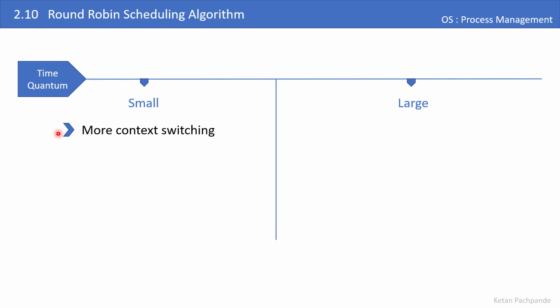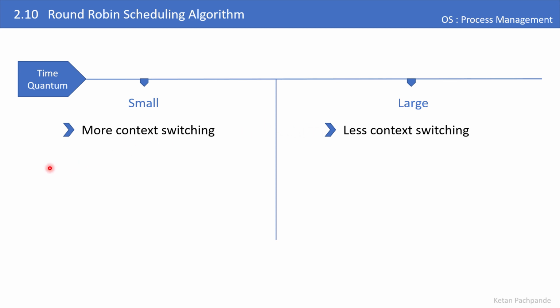On the other hand, if the time quantum value is large, there will be fewer context switches. Let me take the same numbers now. The process requires 500 milliseconds total and the time quantum value, let us take as 100 milliseconds. So the total time required is 500 milliseconds and the time quantum is 100 milliseconds. In that case, only 5 time quantums are required. So the OS needs to do the context switching for this process only 5 times. So there will be less context switching overhead.